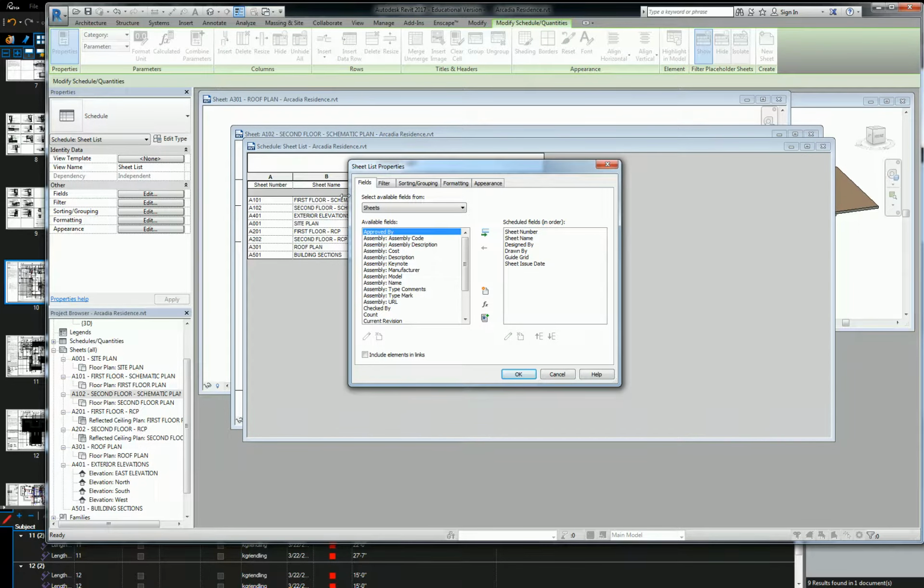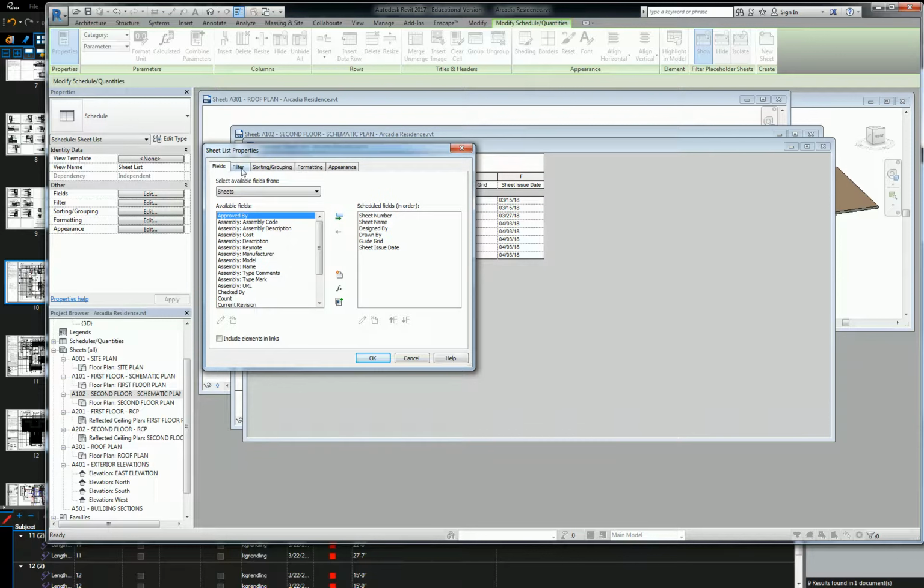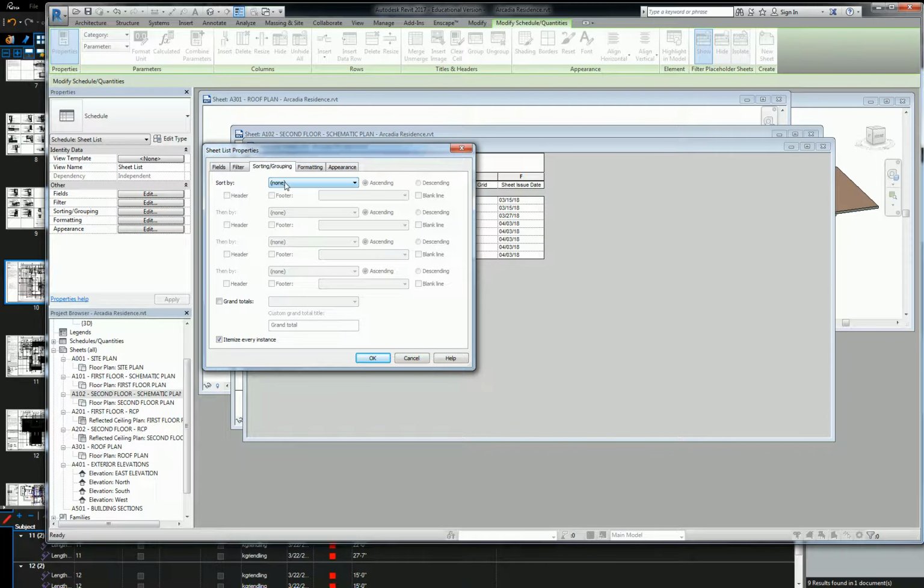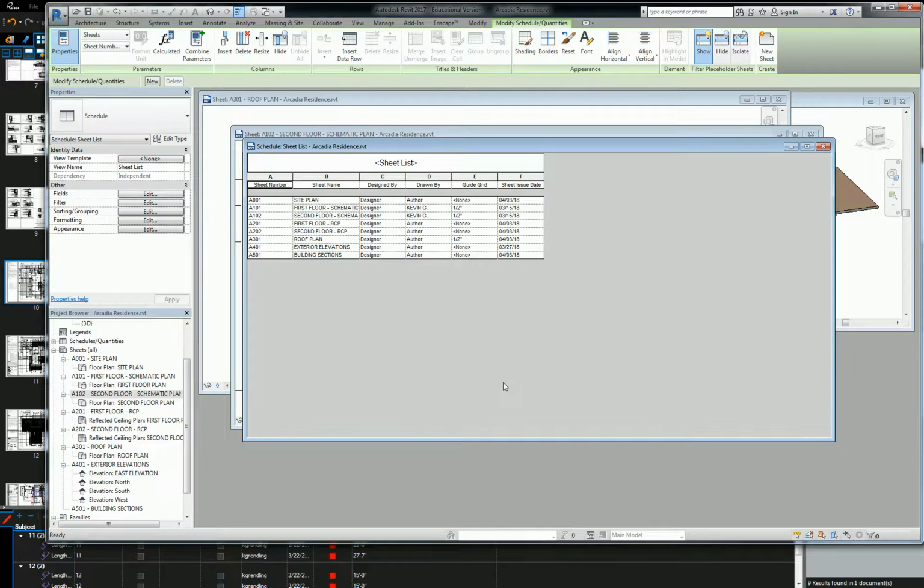And then notice all these tabs at the top. You've got fields, filter, sorting/grouping, formatting, and appearance. They're all the same buttons that you see on the left. So whether you click into it on the left-hand properties menu, or you just go to the next tab in this menu, it doesn't really matter. What I want you guys to do is go to sorting and grouping. I want you to first sort by the sheet number, and then hit OK. What you'll see is that it reordered all the sheets so that we start off with A001 and we end with A501.